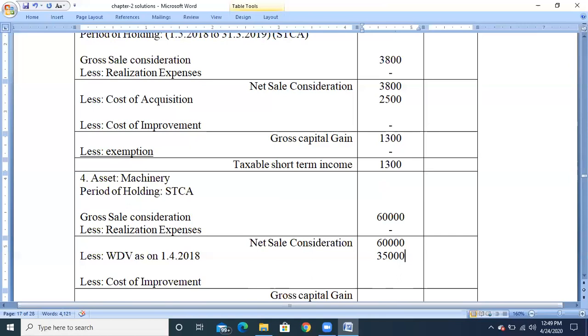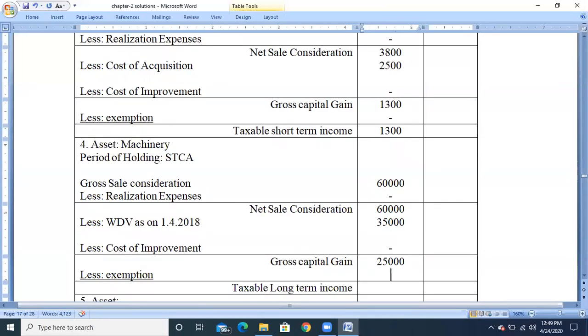Next, check any additions. There are no additions, so the cost of improvement will be nil. So the balance amount is rupees 25,000. That is the gross capital gain; claim any exemptions if available. No exemptions can be claimed because no information is available. The balance will be 25,000. So this will be called taxable short-term capital gain, or taxable short-term income.